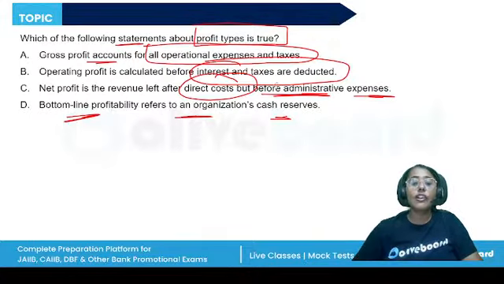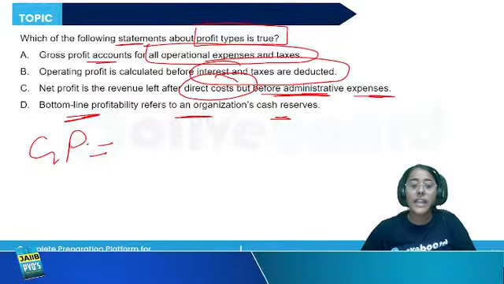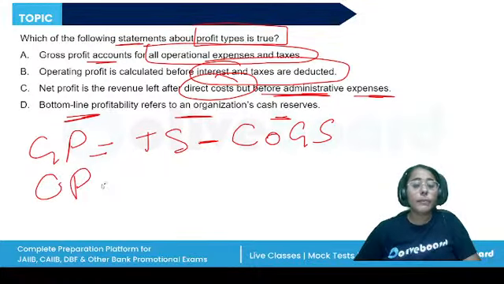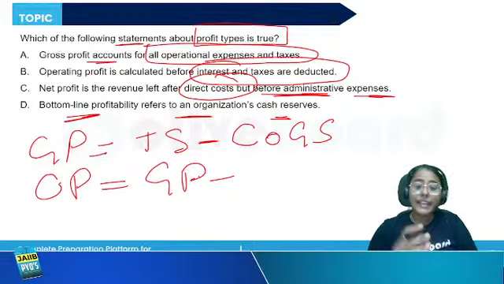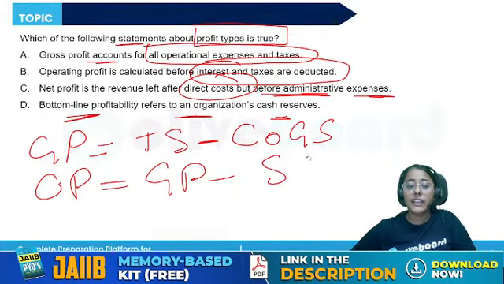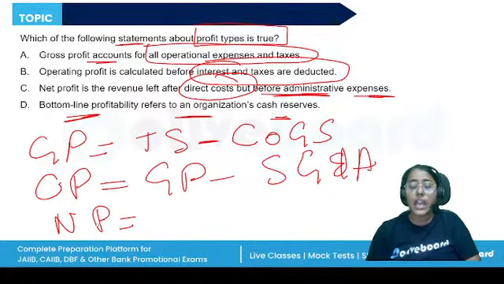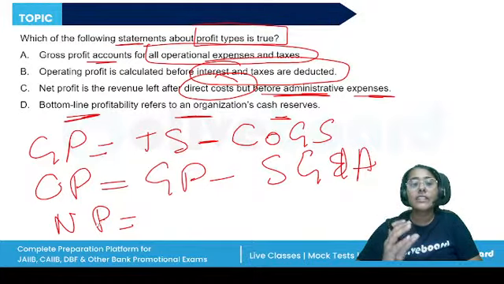So, the first level of profitability is gross profit. Simply, it means the total sales minus the cost of goods sold. This is the gross profit. Then we have the operating profit. From the gross profit, we subtract the operating expenses, which are the selling, general, and administrative costs. That is operating profit. And the net profit is the bottom level profitability after all the expenses, whatever is left with us.